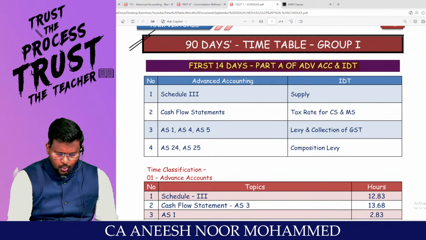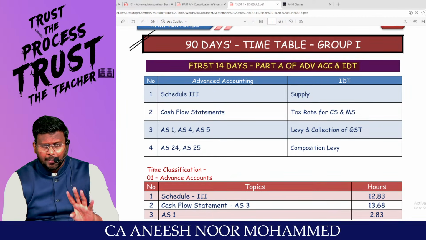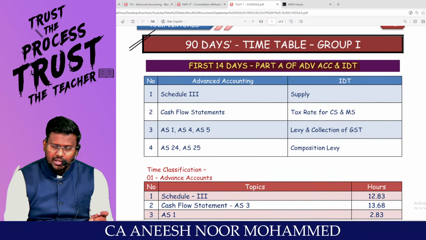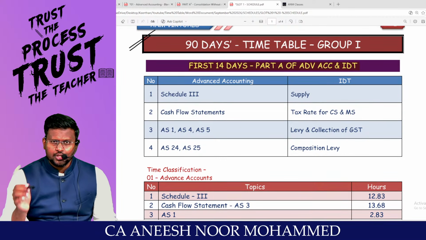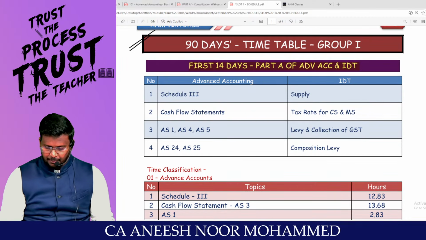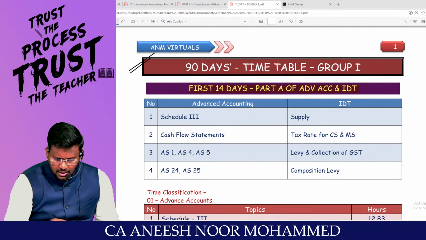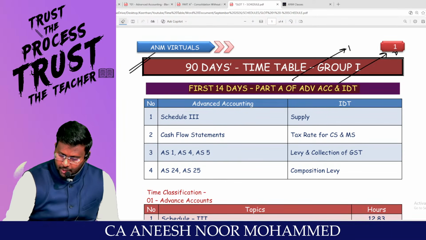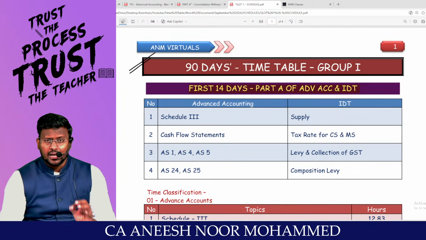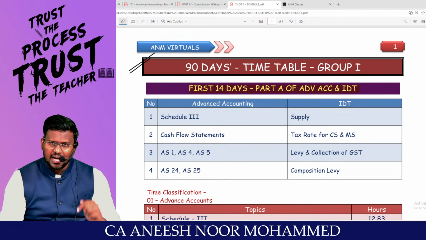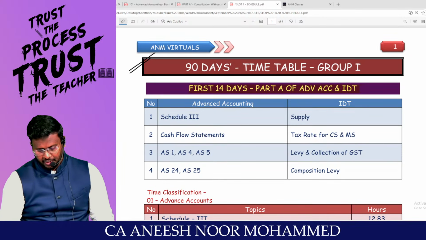My dear lovable students, as we all know, 4 papers are there in group number 1: Accounts, Law, DT and IDT. For the purpose of video lectures, we are classifying tax into 2 papers. So advanced accounting will come for 100 marks and IDT is 50 marks. Parallelly, we are going to prepare 150 marks in the first 2 weeks. For that, today you can start it as day number 1.